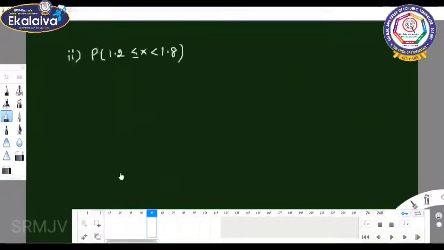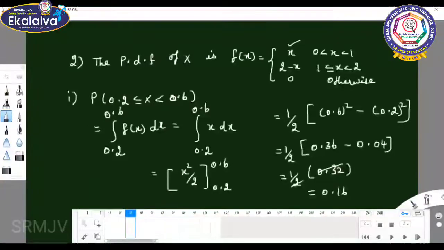See the next subdivision. P of 1.2 less than or equal to x less than 1.8 equals integral 1.2 to 1.8 f of x dx. See the value of f of x: it lies in the interval 1.2 to 1.8, so it lies in the interval where f of x is 2 minus x.